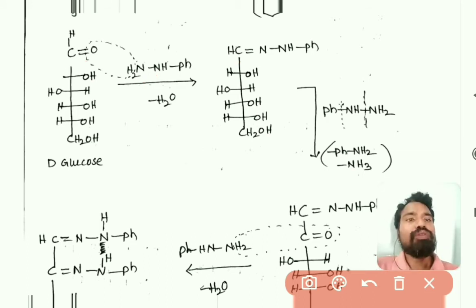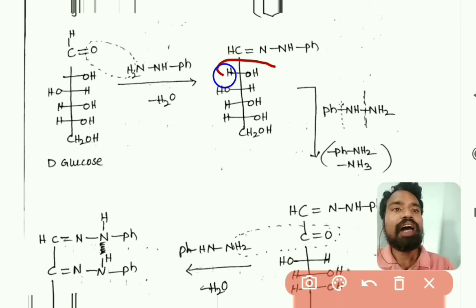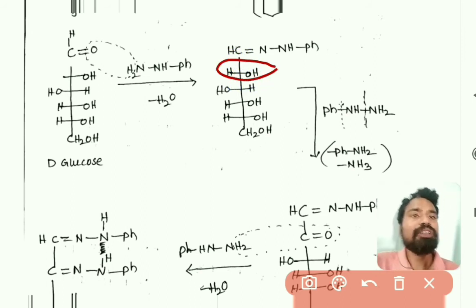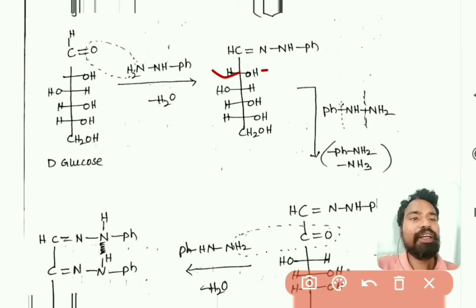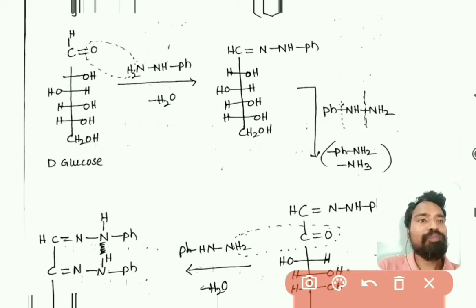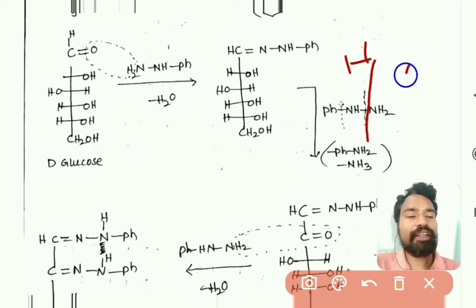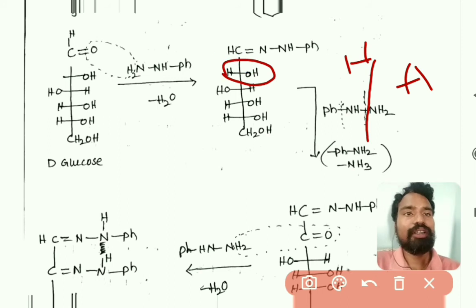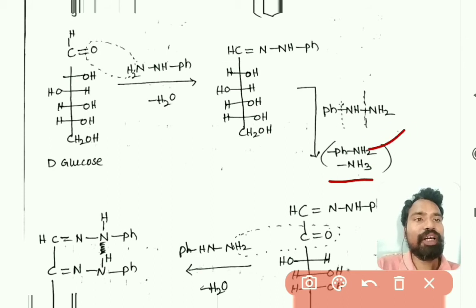After formation of this, the second molecule of phenylhydrazine reacts. The second molecule of phenylhydrazine will take hydrogen from the second carbon. This hydrogen, the H2 here, will be taken by the second phenylhydrazine molecule, so that it is converted to aniline and ammonia, with bond breakage between nitrogen and nitrogen, and one hydrogen added to each nitrogen, which are from the second carbon, and these leave as aniline and ammonia.